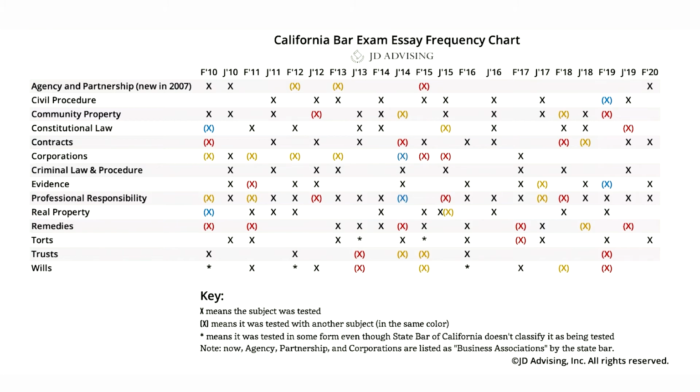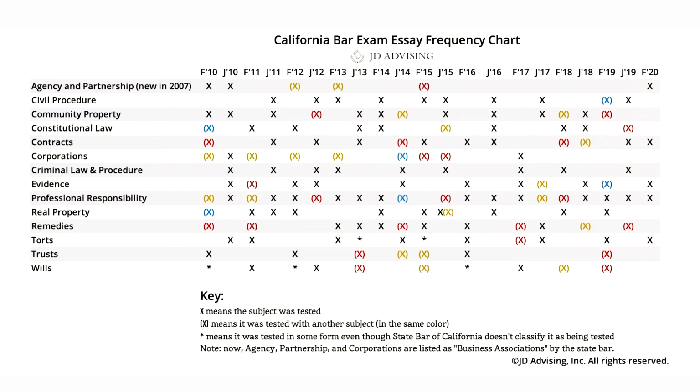And when they cross over community property with another subject, it frequently comes up with either wills or trusts. That's the common way that we see those 3 subjects tested as crossovers. Sometimes it's even all 3. There have been questions that test community property and wills and trusts in a single essay.